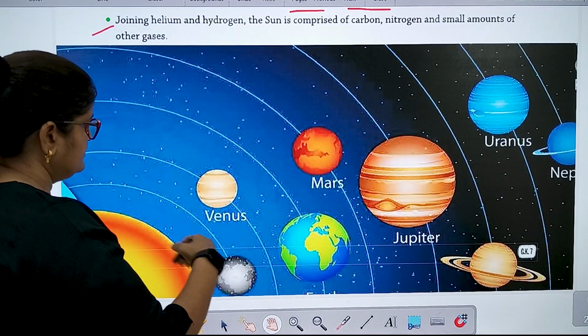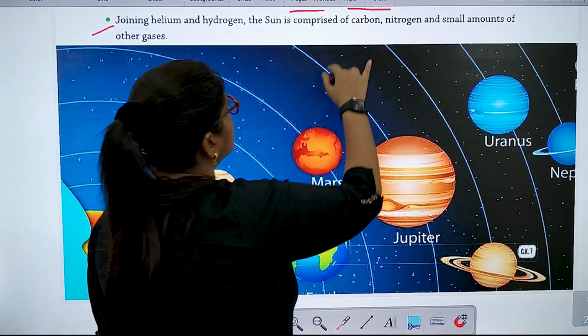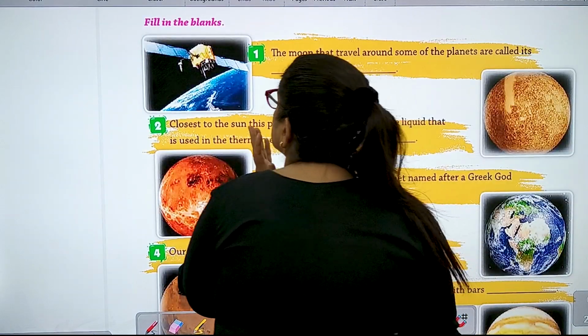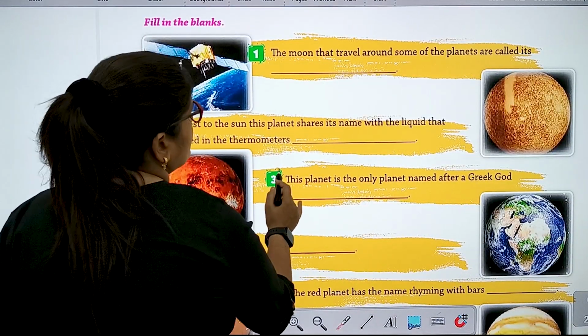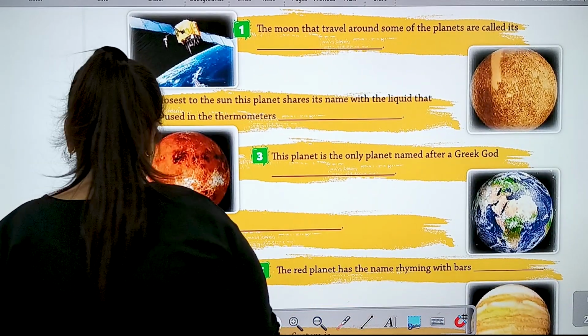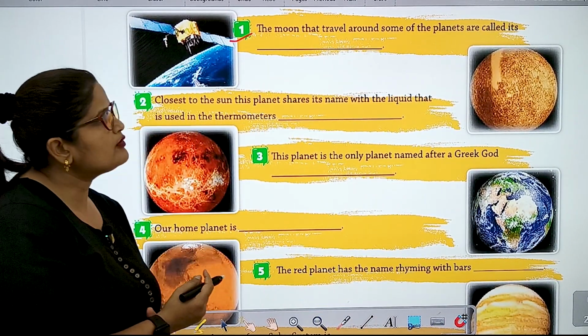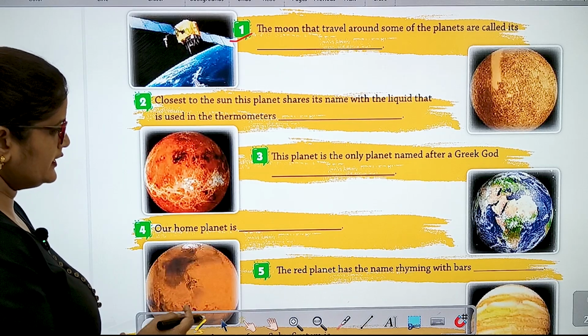So these are the planets. So here are some fill in the blanks questions. Number 1. The moons that travel around some of the planets are called satellites.